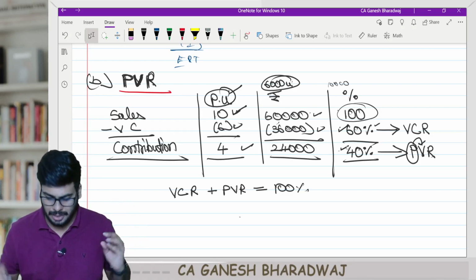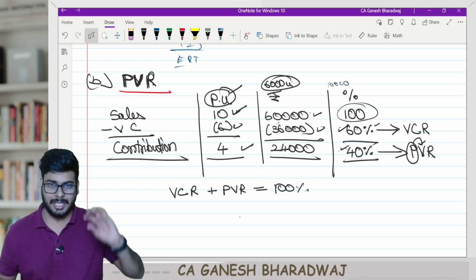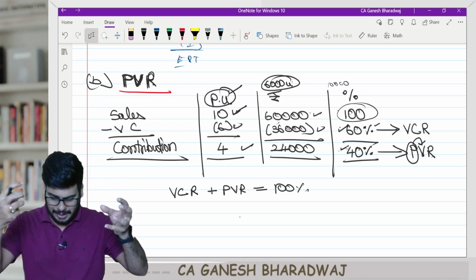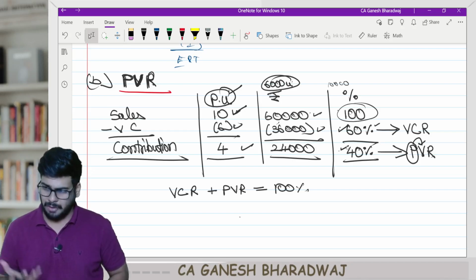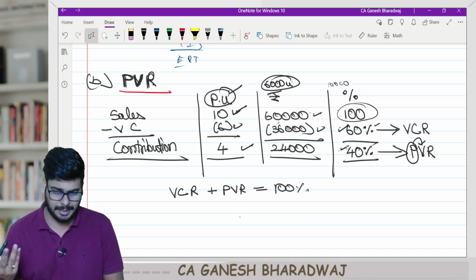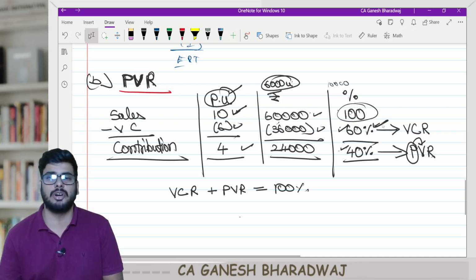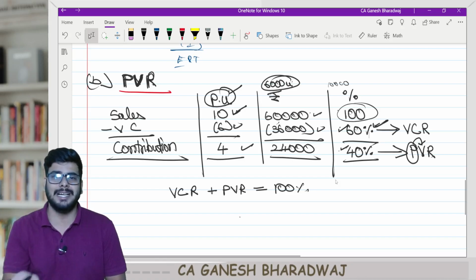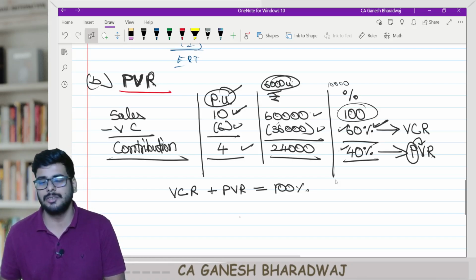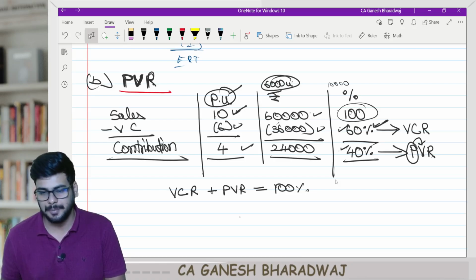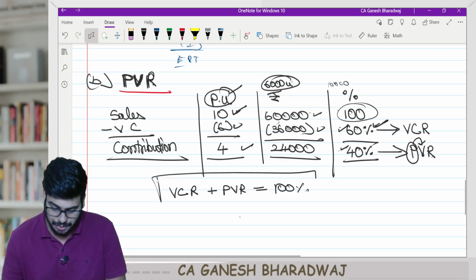So when I express it as a percentage, variable cost ratio plus PV ratio, profit volume ratio, will always be 100%. Does it make sense? Suppose in a question they have mentioned the variable cost ratio is 60%. I can directly say that the PV ratio is 40%. Are you clear with this?